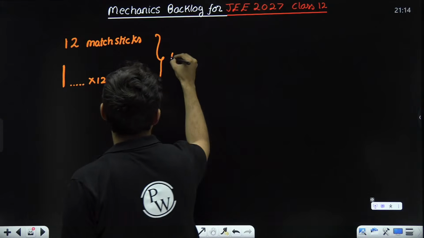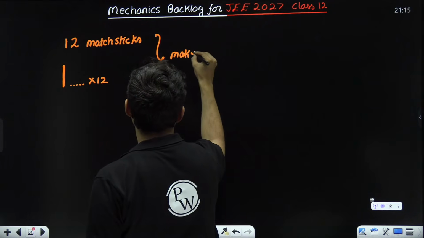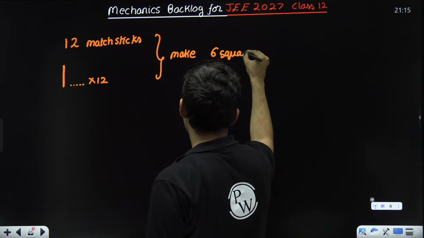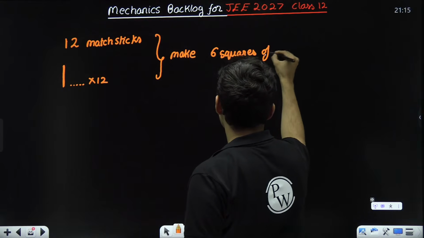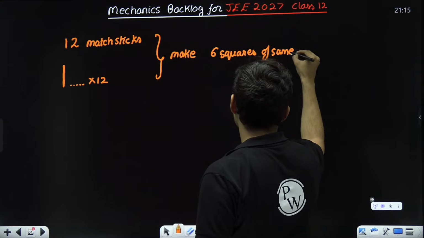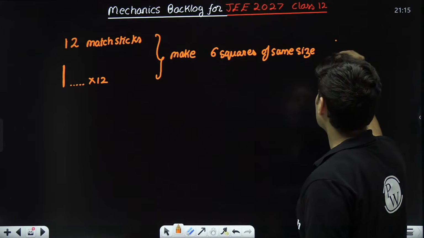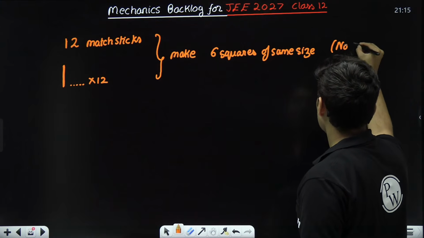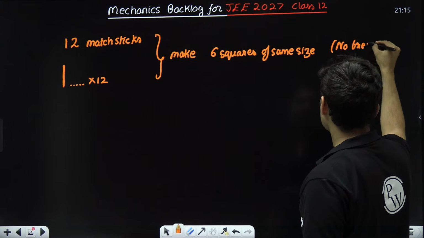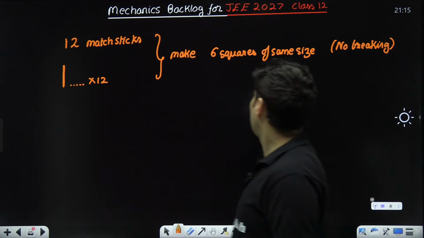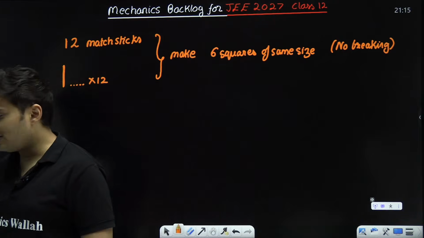Using them, make 6 squares of the same size, and obviously no breaking those matchsticks. Make 6 squares of the same size.